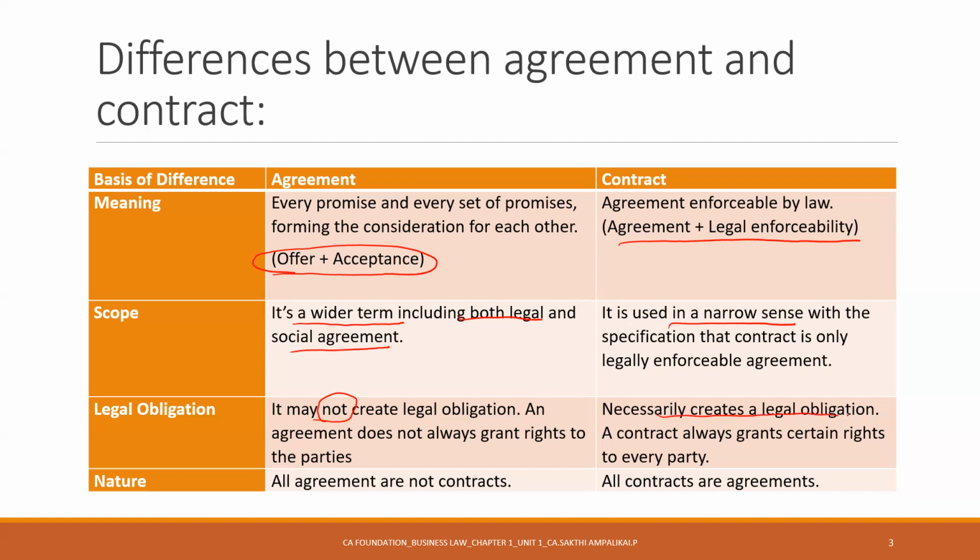When do you call an agreement a contract? When it is creating a legal obligation, creating a legal right to sue each other. The parties of the contract can sue each other. Then it becomes a contract. So this is quite easy. All agreements are not contracts, but all contracts are agreements.